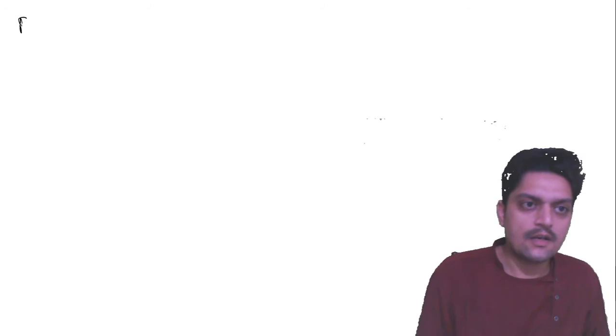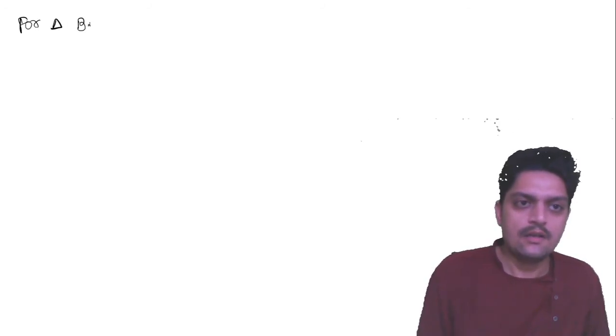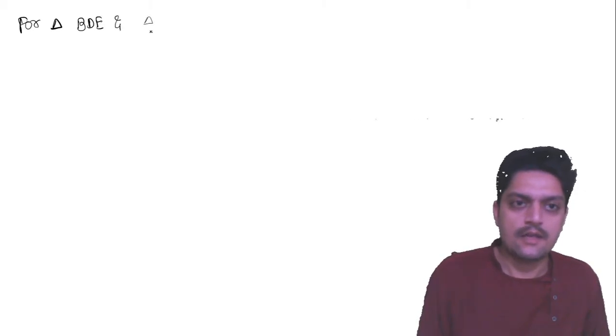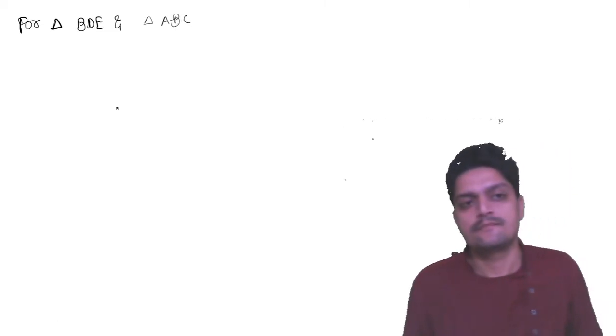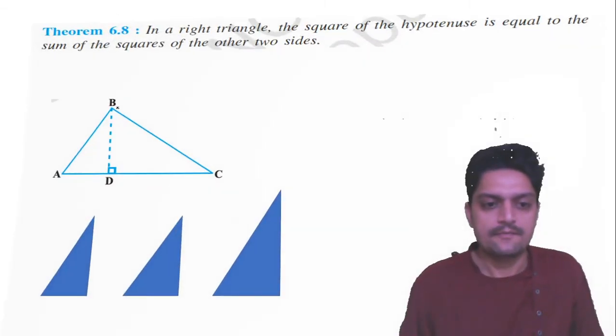For triangle BDE and triangle ABC, what can we write?